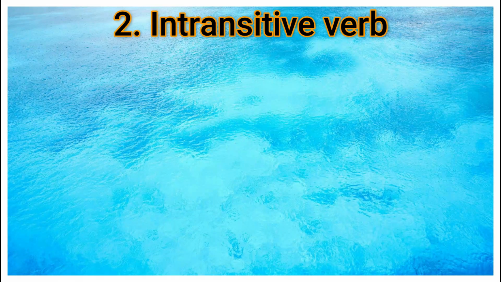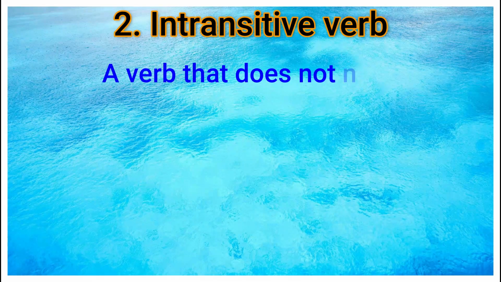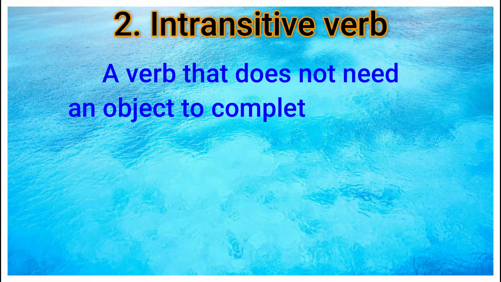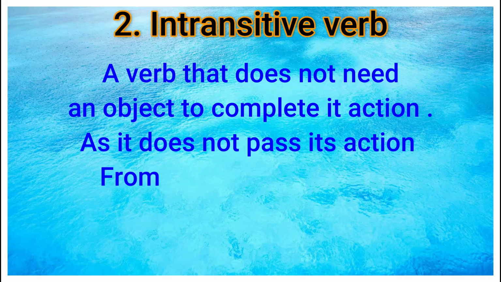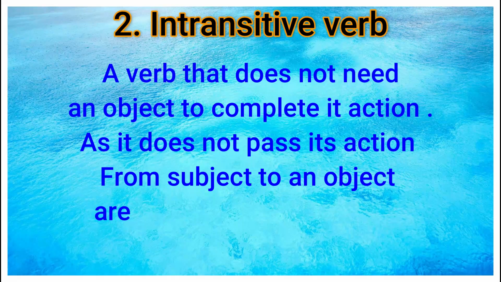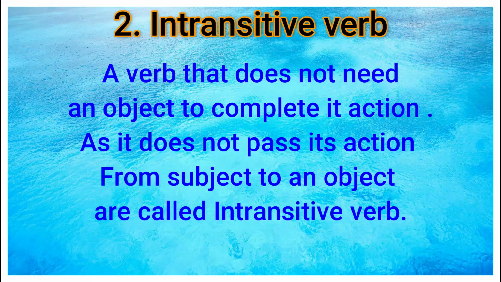Next, an intransitive verb. A verb that does not need an object to complete its action, as it does not pass its action from the subject to an object, is called an intransitive verb. Here there is no need of an object.